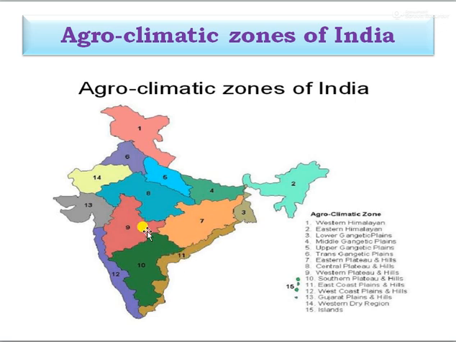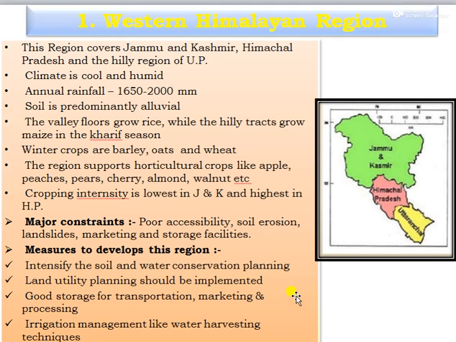The eleventh is the East Coast and Hills, the twelfth is the West Coast and Hills, the thirteenth is the Gujarat Plain and Hills, the fourteenth is the Western Dry region, and the last one, fifteen, is the Island region. These are the detailed maps showing the agroclimatic zones of India. You can see them one by one in detail.